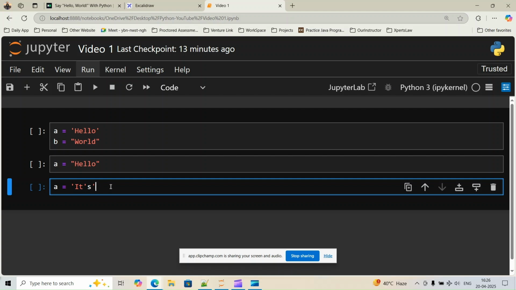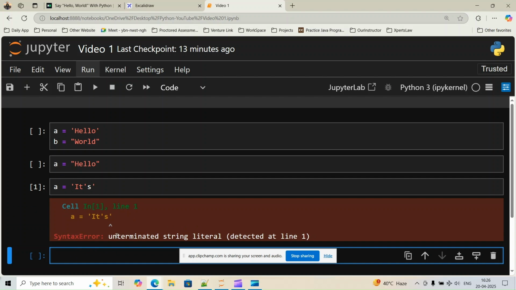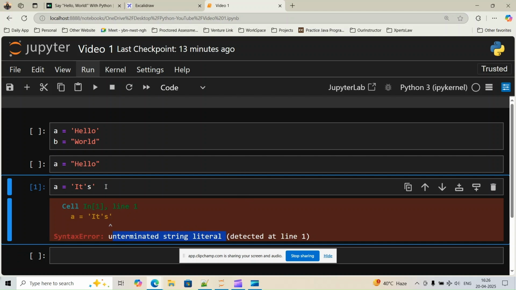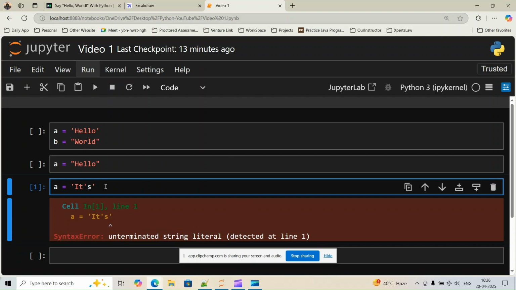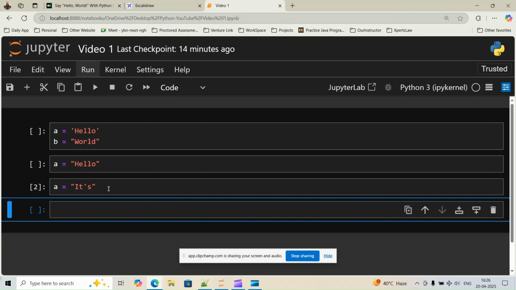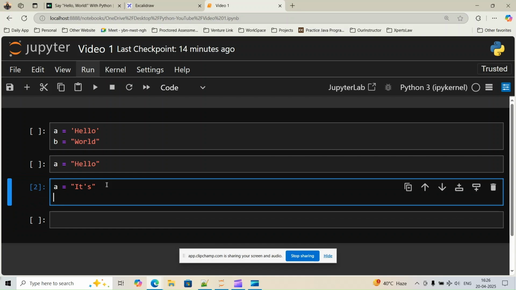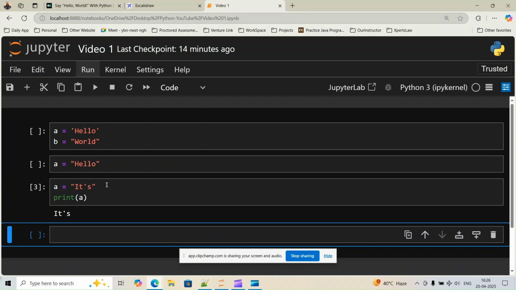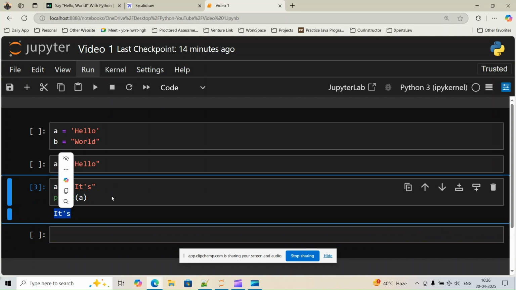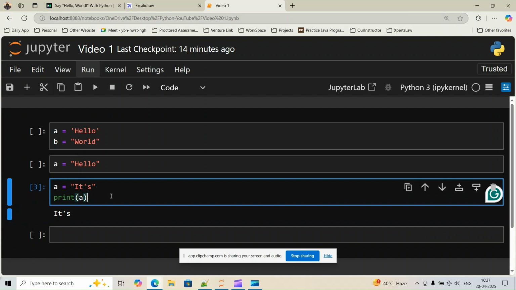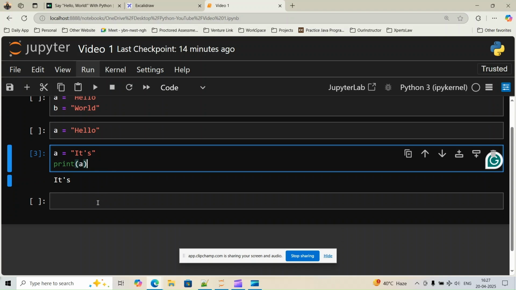If I run it, it gives me an error, unterminated string literal. Because I need a single quote inside my string, I need to define the outer quotes as double quotes. Now it will work. I'll print it, and we'll see what the print function is. So now, see, it is printed. That's why both double quotes and single quotes are treated as strings in Python.